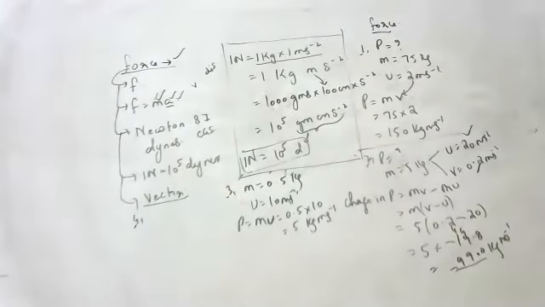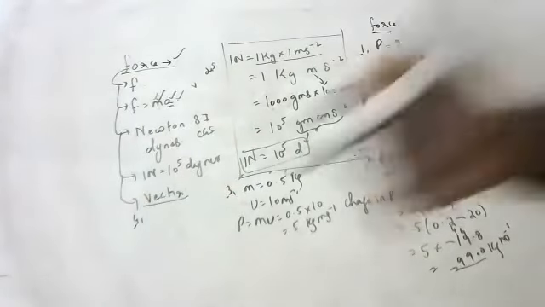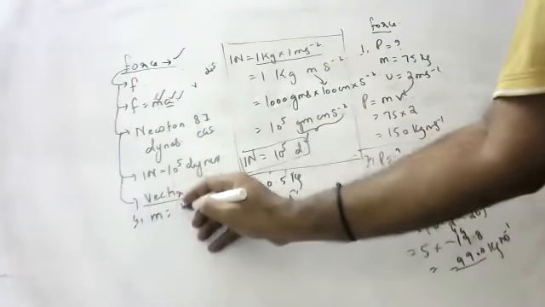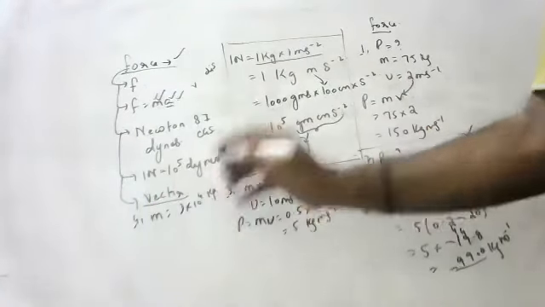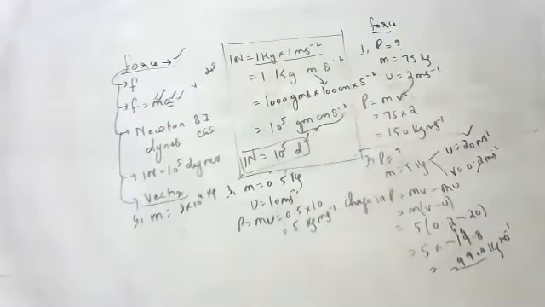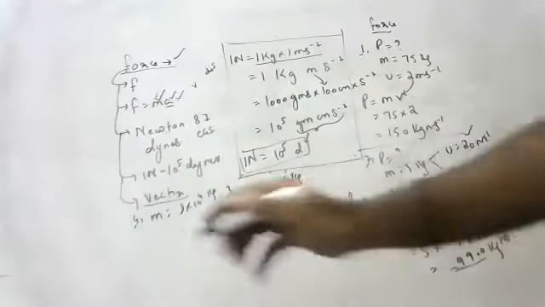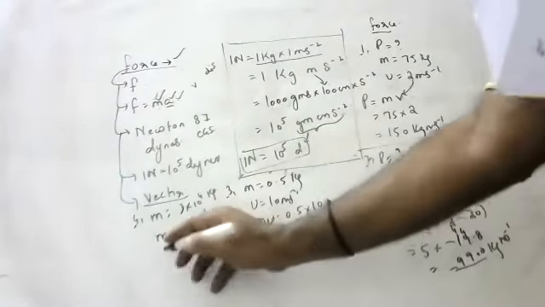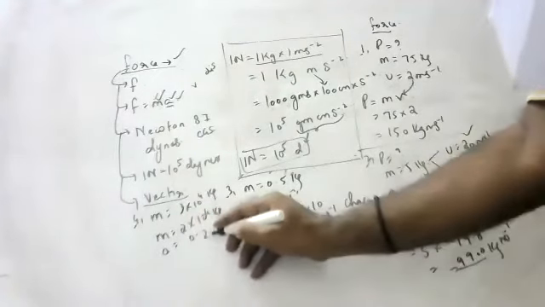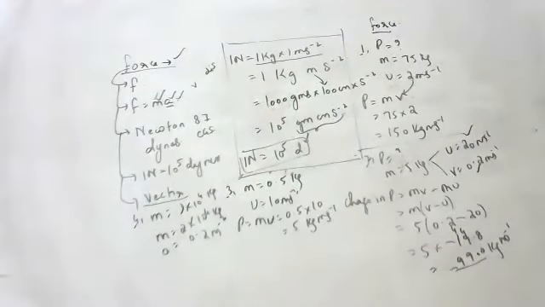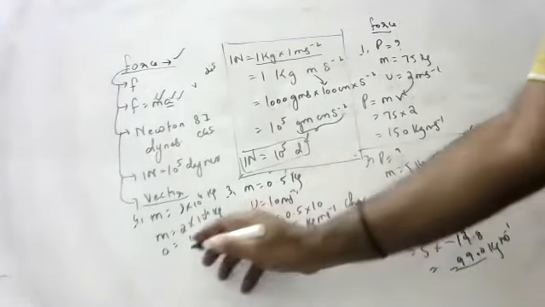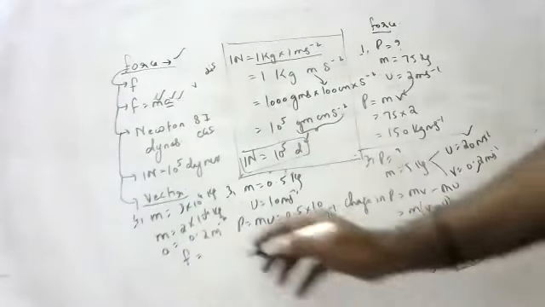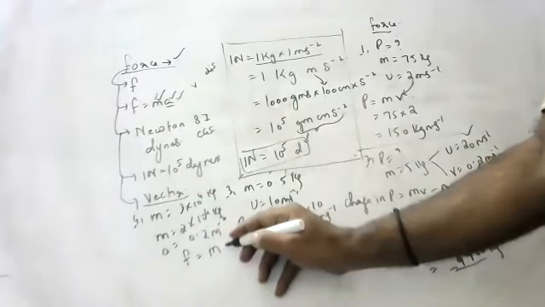Fourth question. Okay, next. Nandika. A steam engine is there whose mass is 3 into 10 to the power of 4 kg. It pulls two wagons of masses 2 into 10 to the power of 4 kg with an acceleration of 0.2 meter per second square. Find the force exerted by the engine. F is equal to M1 plus M2 into A.